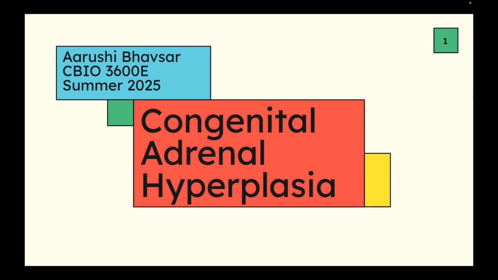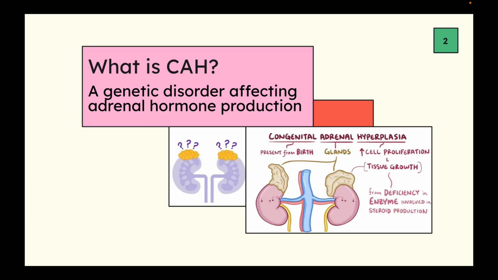Hello everyone. So today I'm going to be presenting about congenital adrenal hyperplasia, also known as CAH. So what is CAH? It's a genetic disorder affecting adrenal hormone production.